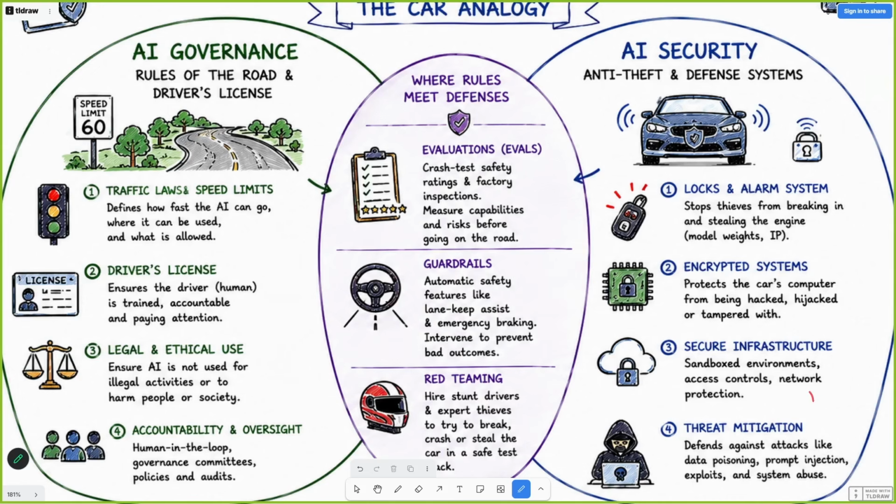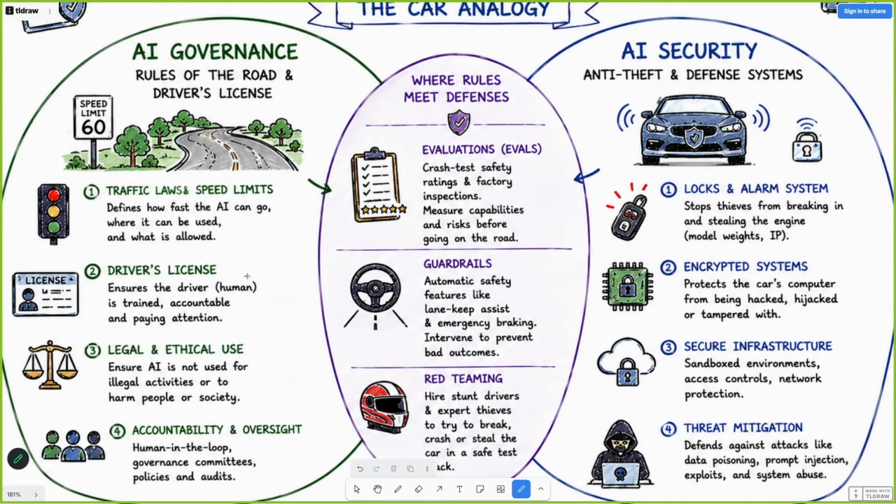Secure infrastructure, sandbox environments, which means only we should have proper control on the edge of our car. Threat mitigation: we have defined this system in such a way that if someone tries data poisoning or prompt injection, our system will defend it. Both of these make up a secured and governed application.